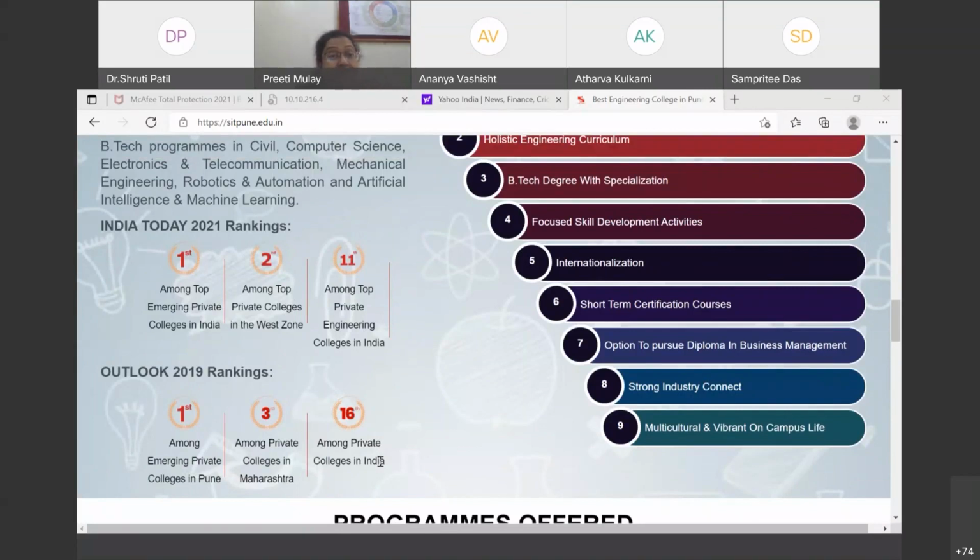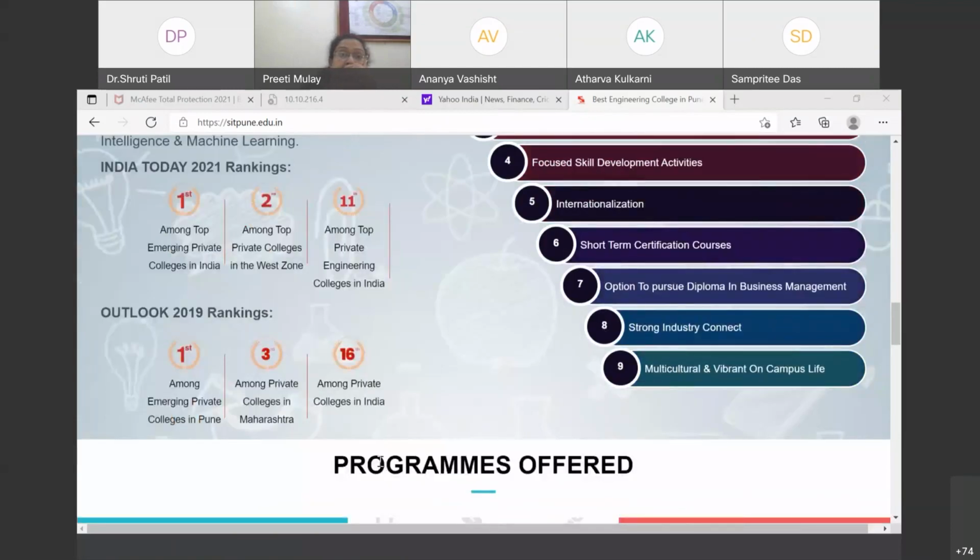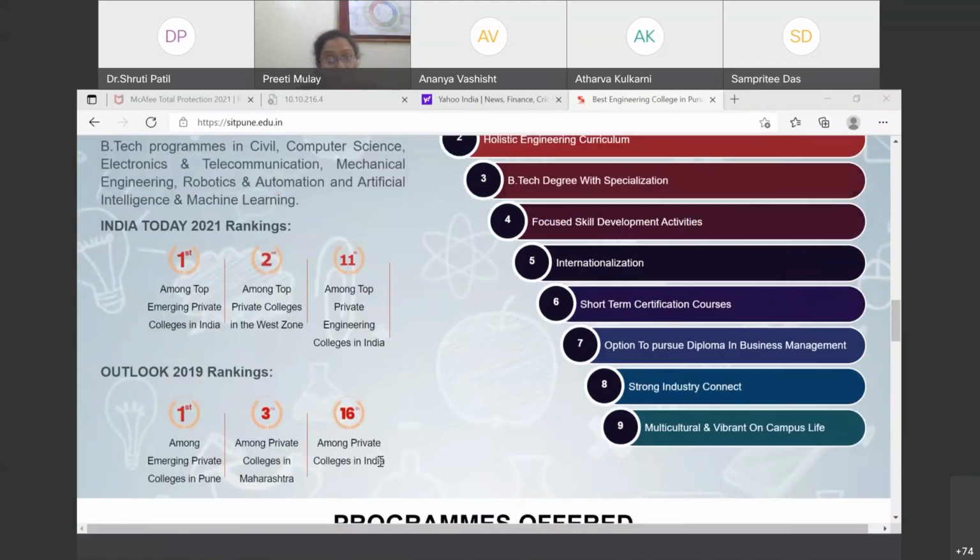NIRF ranking can be awarded to an institution provided that 5 to 6 batches have passed out. Currently we are 2 batches away, and once 2 more batches pass out from SIT, we will be able to individually file for NIRF rankings. Till that time, even now we are giving all the data for NIRF, but we have to give that via the university, because the university is that many years old, not the institution.